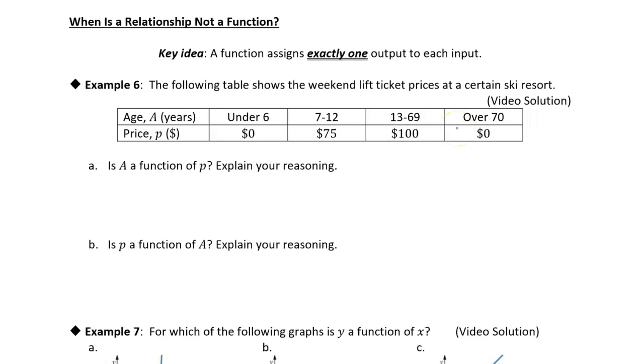All right, this is very important. This video is very important. So listen closely. Every function is a relationship, but not every relationship is a function. Okay? What's the distinguishing factor between a function and a relationship? A relationship is only a function if it assigns exactly one output to each input. Exactly one. No more than one, right?